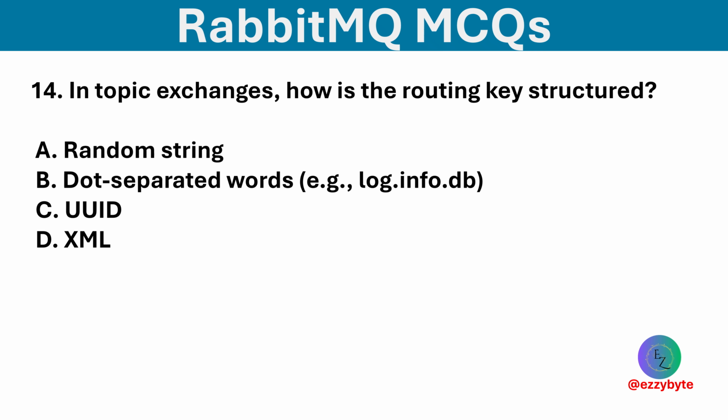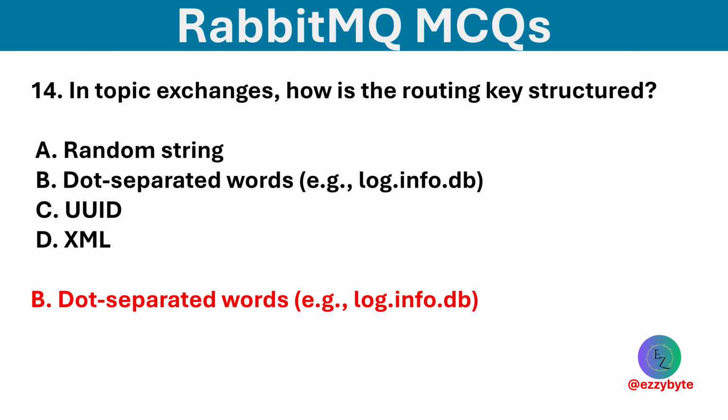In topic exchanges, how is the routing key structured? Options are random string, dot separated words, UUID, and XML. Option B is correct. Routing keys in topic exchanges are structured as dot separated words.